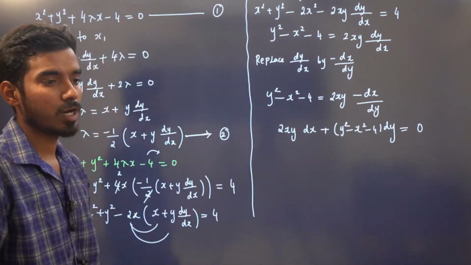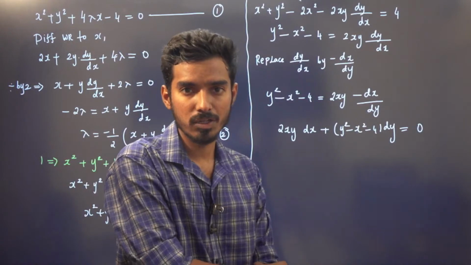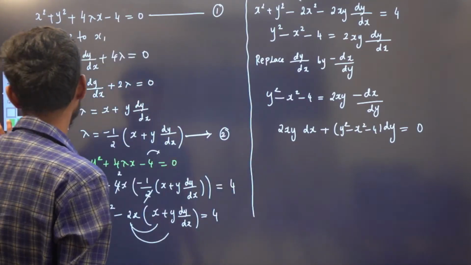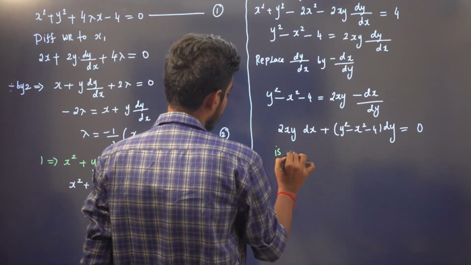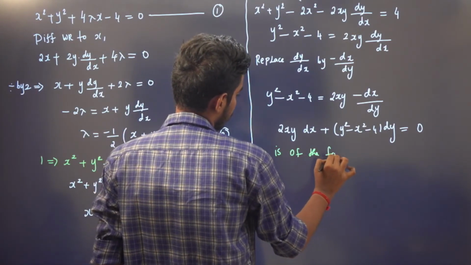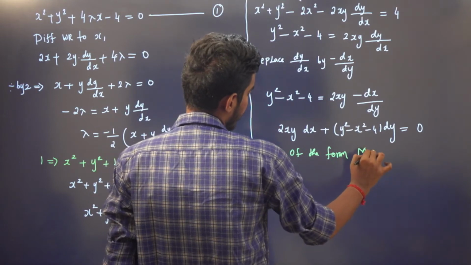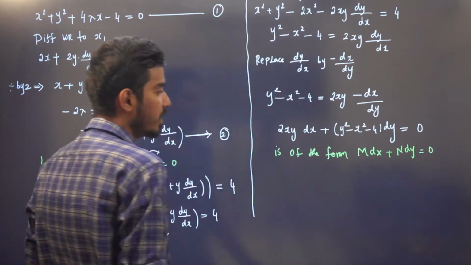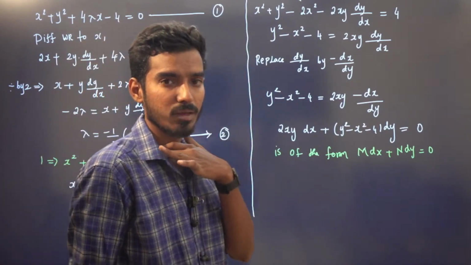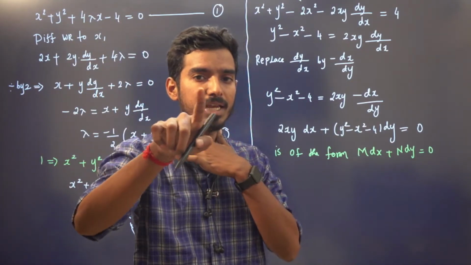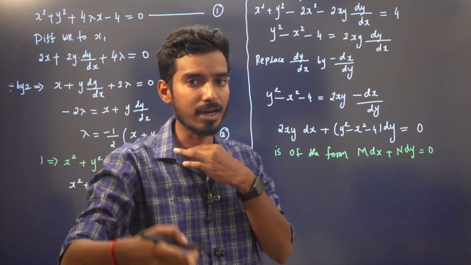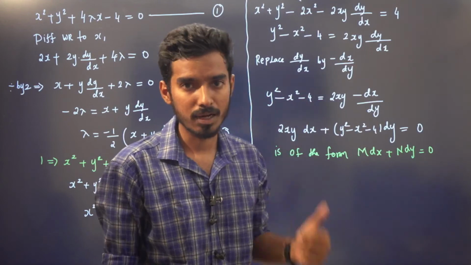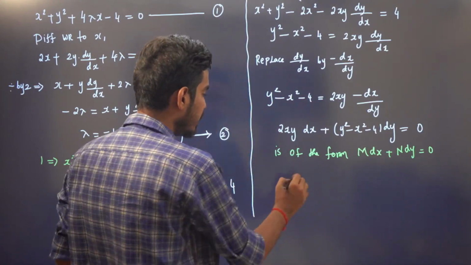So I can see it is of the form M dx plus N dy is equal to 0, right? But it is not exact. If it is exact, we know the solution: integration of M dx treating y constant, plus integration of terms in N not containing x dy, is equal to c. We know the solution of an exact differential equation. We have already done this before. But here it is not exact, right?